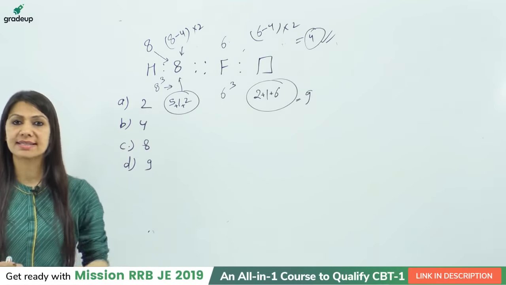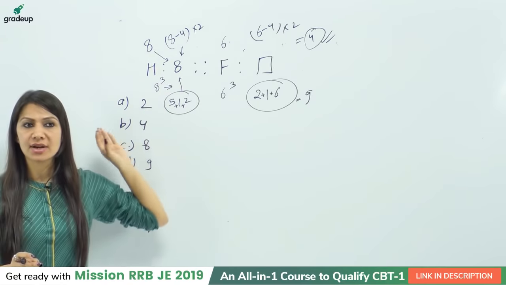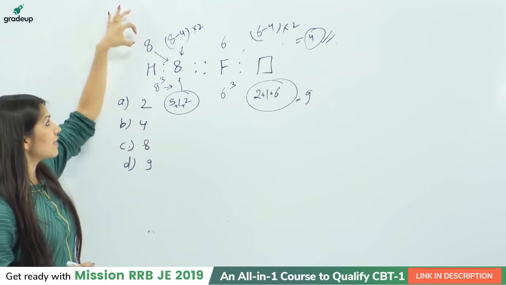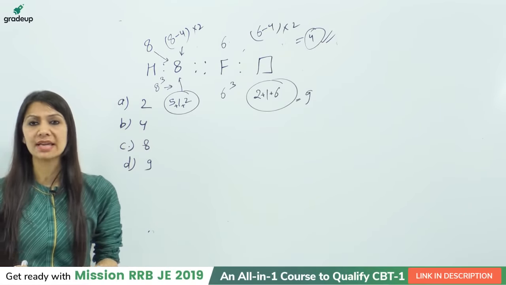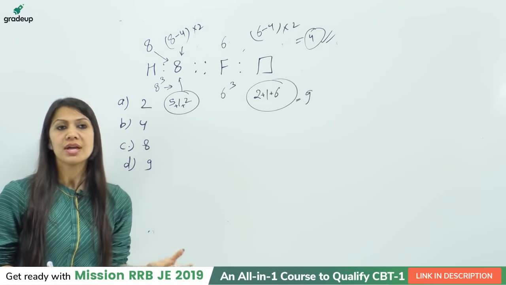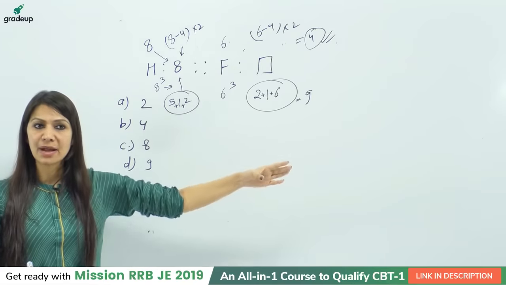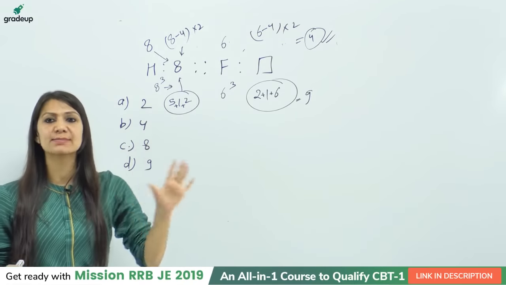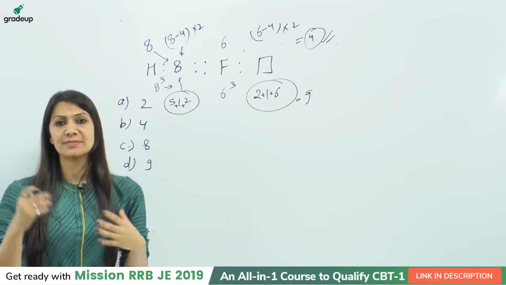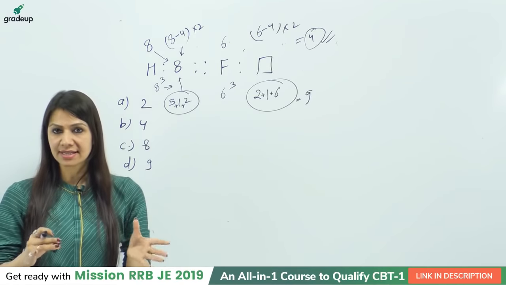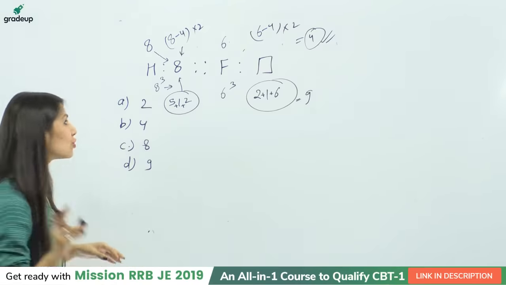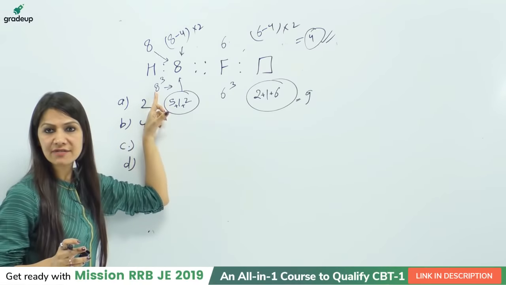But the very noticeable point for this question was, whenever we see that a basic operator like plus or minus should work, but it is not giving you the exact answer, the same number, then I can say that basic plus minus is not working. So sometimes we combine two operators like multiply, divide, multiply plus minus maybe. Otherwise, just do one thing, always write the cube of the given number.